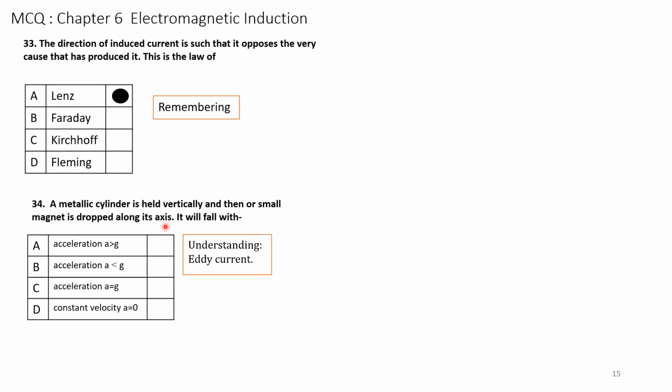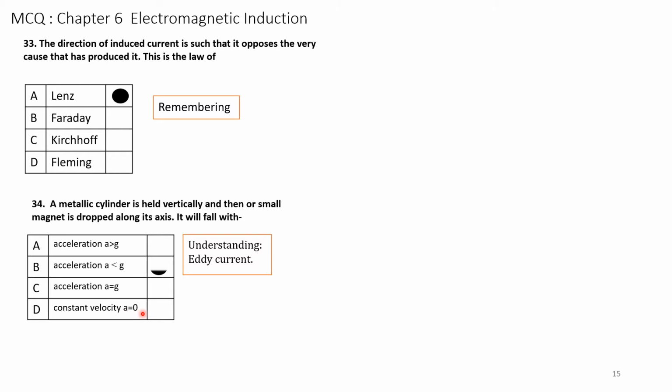Next question. A metallic cylinder is held vertically and then a small magnet is dropped along its axis. So the small magnet is moving along the axis. It will fall with: option A, acceleration A greater than G, where G is the gravitational acceleration. Option B, acceleration A is less than G. Option C, acceleration A is equal to G. And option D, constant velocity, A is equal to 0, that is acceleration is equal to 0.